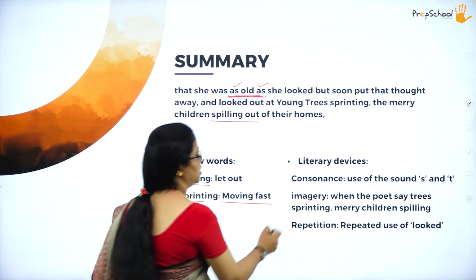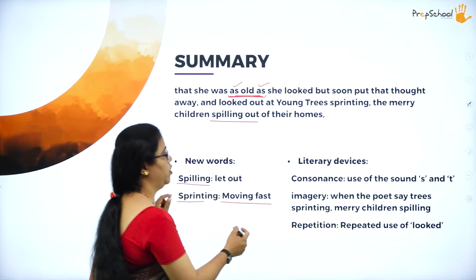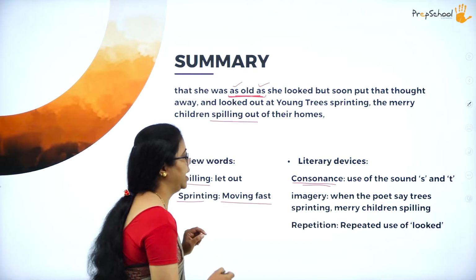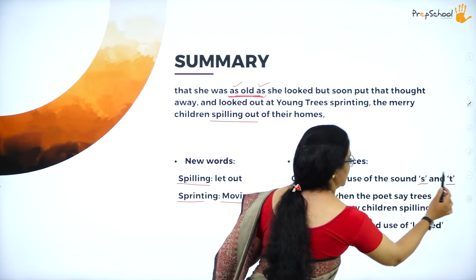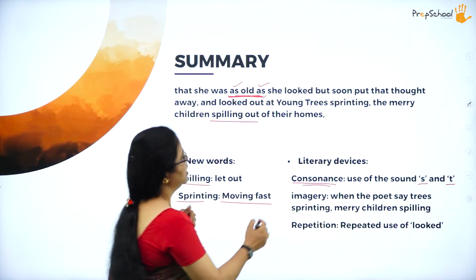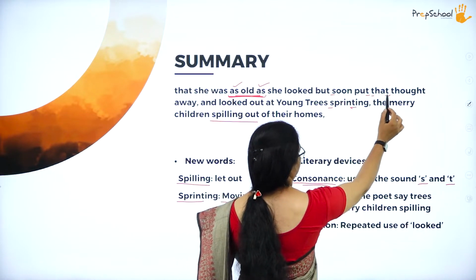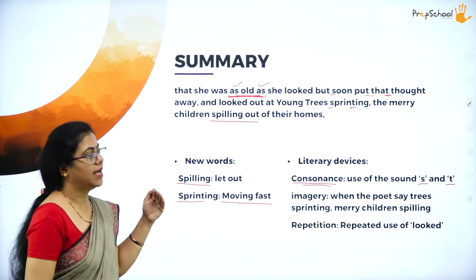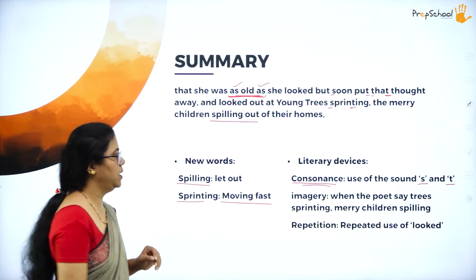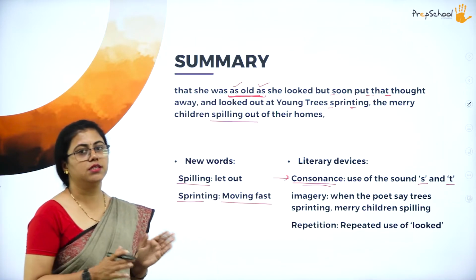Then coming back to consonants, we use the sounds. Before we saw assonance, and this is consonance. Repetition of sounds like s and t, that is consonance. So these both are consonants. Here you can see sprinting and soon put that. This way the poetess has repeated s and t sounds. So that has to be considered, and that is called consonance, not assonance.